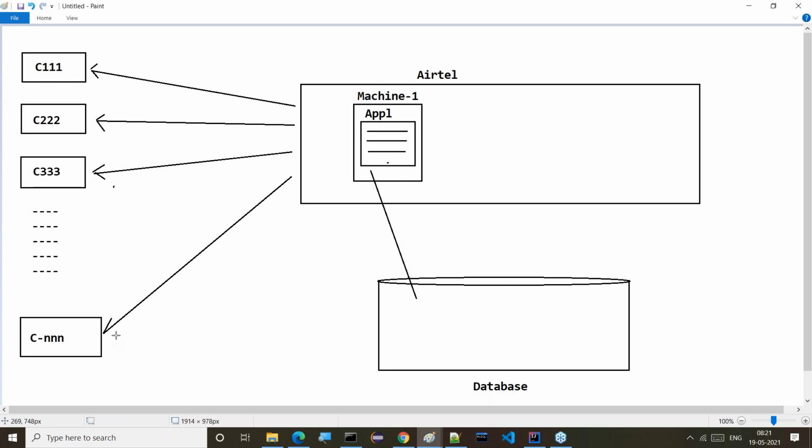Now tell me guys, I'm asking one question. How many machines have we used here? A single machine. How many customers are available here? 1 lakh customers we provided. Only one machine, and it has to generate bills for 1 lakh customers.